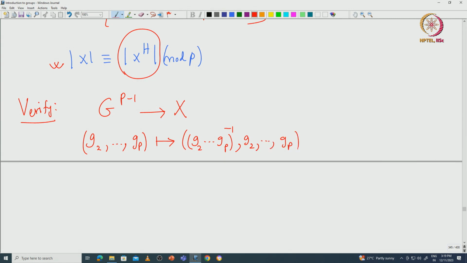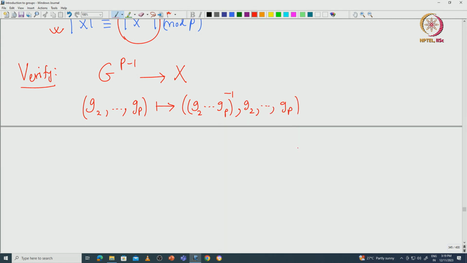G2, etc., GP inverse, comma G2, comma, etc., GP. Now note that the product, if you call this G1, then G1 times G2 times, etc., GP is going to be exactly identity. So that means this is a map from G power P minus 1 to X, and I urge you to verify this is indeed a bijective correspondence.